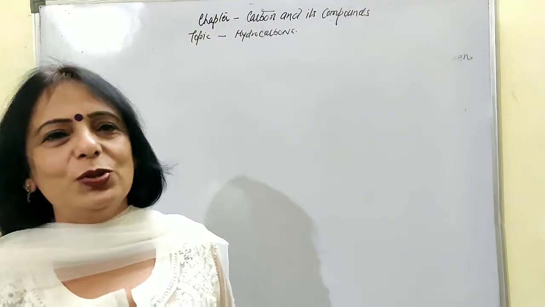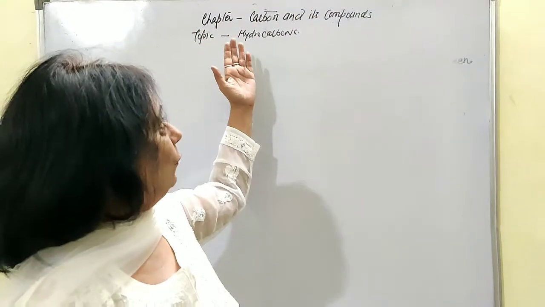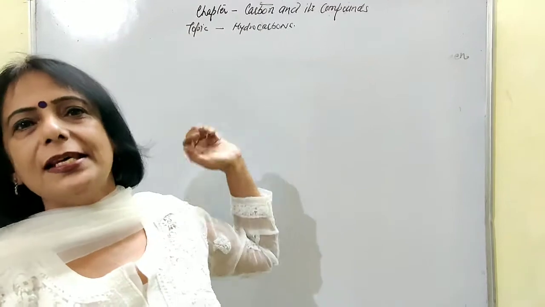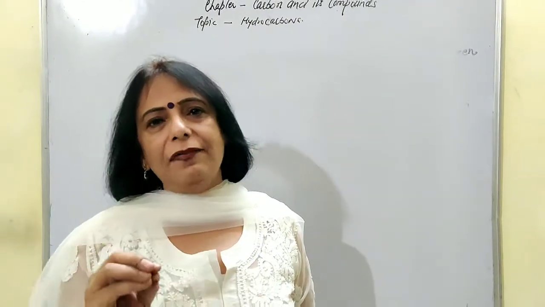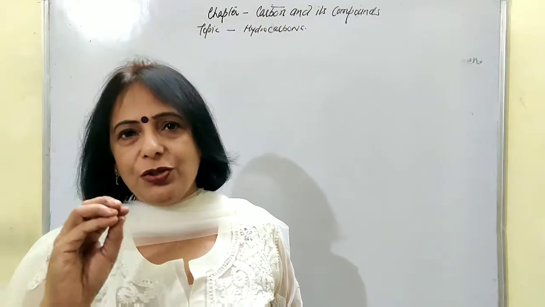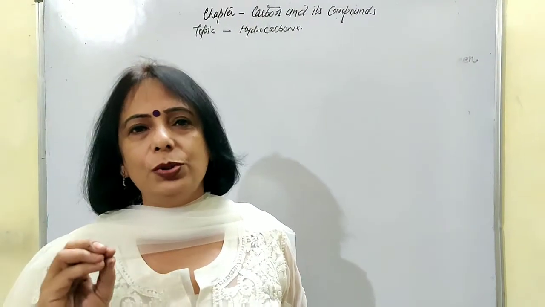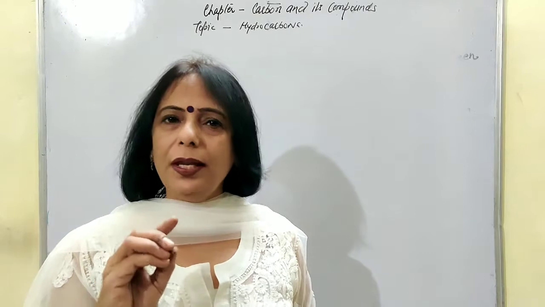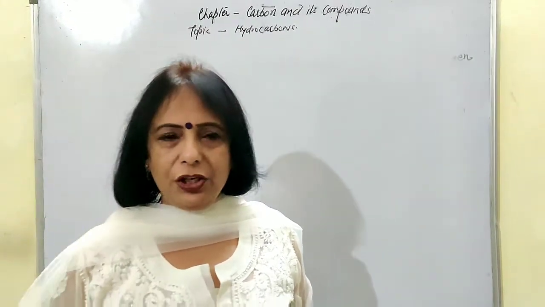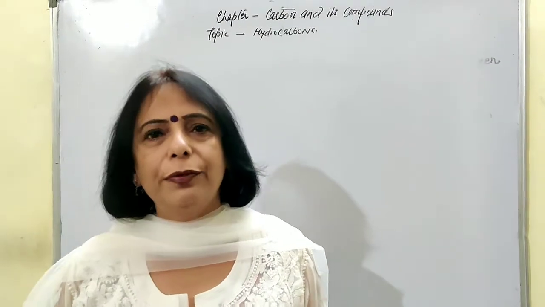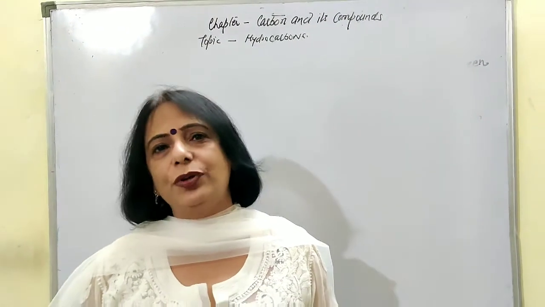Today we are going to start with a new topic of the chapter, carbon compounds, that is hydrocarbons. The word hydrocarbon itself says something. Hydrocarbons means the compounds which are made up of only and only carbon and hydrogen. Most of them occur in nature, but a few are derived from petroleum and other petrochemicals.